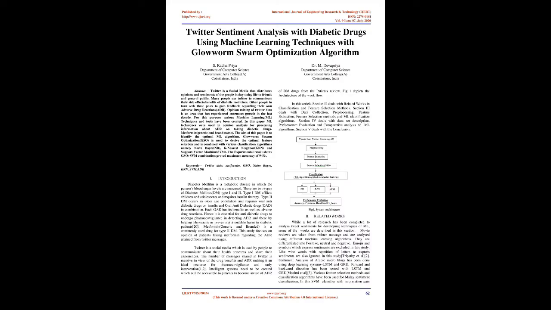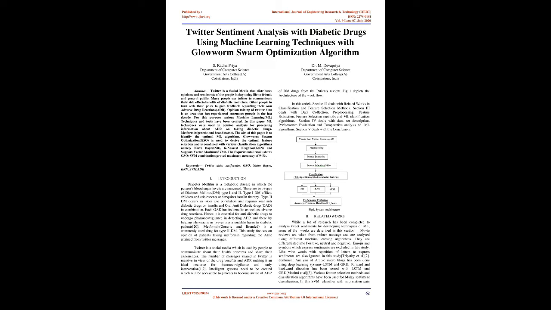Twitter sentiment analysis with diabetic drugs using machine learning techniques with Glowworm swarm optimization algorithm. Abstract: Twitter is a social media that distributes opinions and sentiments of the people in day-to-day life to friends and general public. Many people use Twitter to communicate their side effects/benefits of diabetic medicines. Other people in turn seek these posts to gain feedback regarding their own adverse drug reactions, ADR.